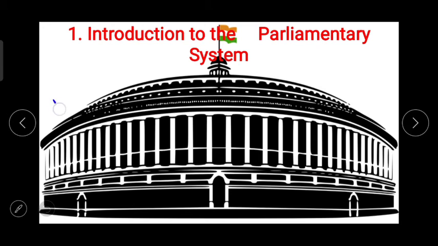The machinery or the system of government as given in the Indian Constitution. The machinery or the system of our government which is given in our Constitution, about that we are going to study in this topic. Now here the word introduction is very important.